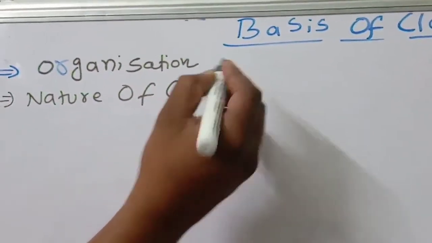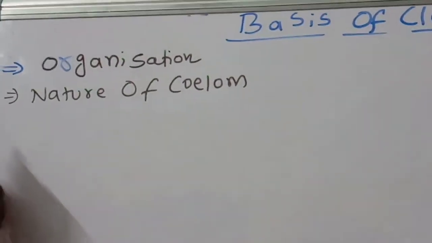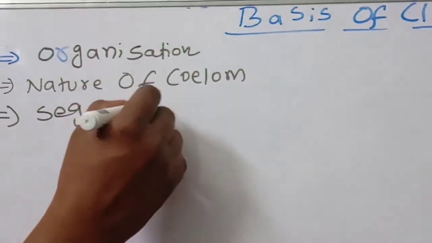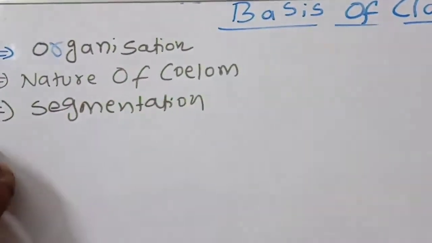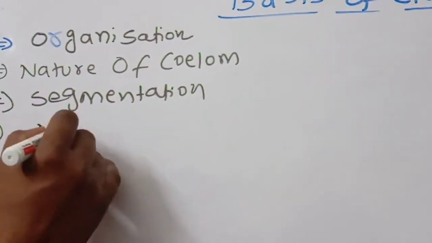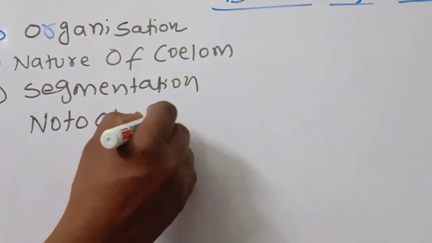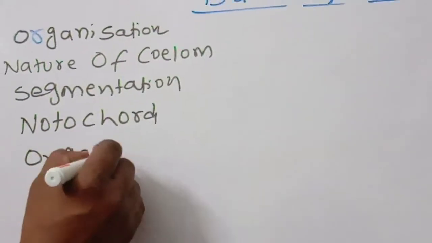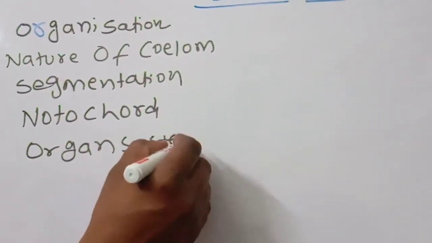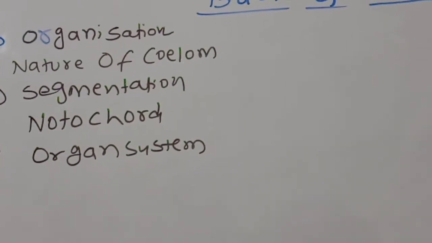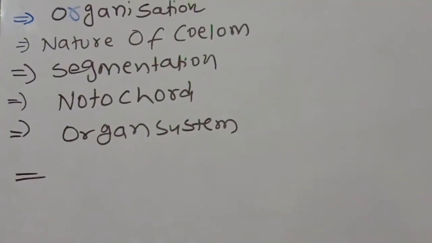Next, segmentation. Then presence or absence of notochord. Then the organ system, whether organ system is there or not. These are all the things we can consider for the basis of classification.